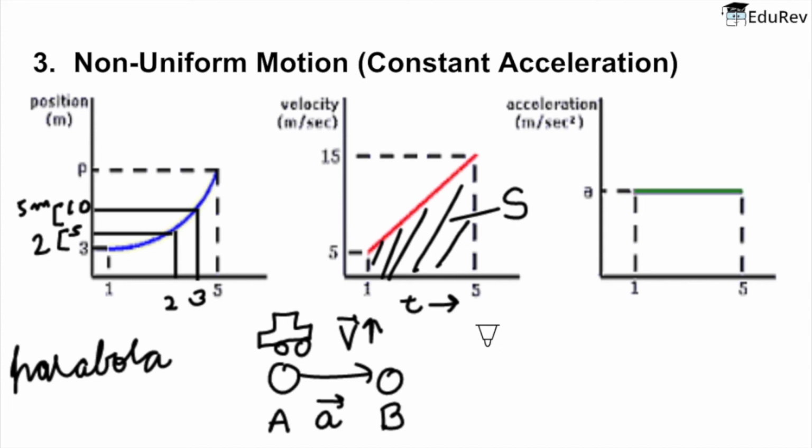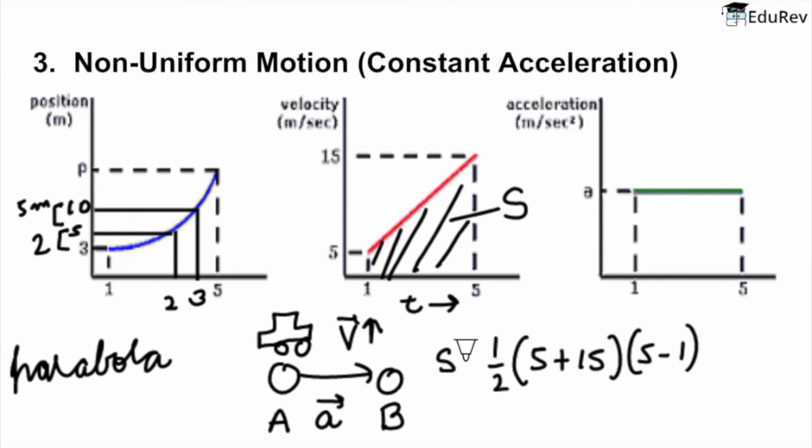So in our case, you can see that the total area under this curve will be the area of the trapezium, that is half times the sum of the parallel sides, that is 5 plus 15, multiplied by the total time, that is 5 minus 1. So in this case, our total distance traveled will be 40 meters.